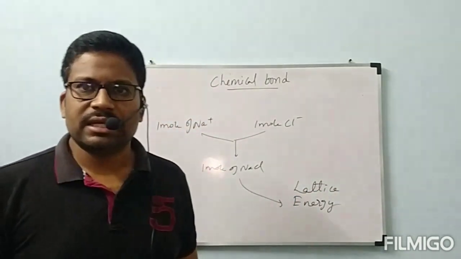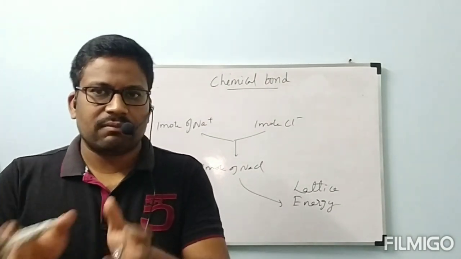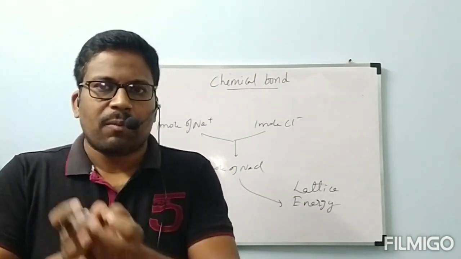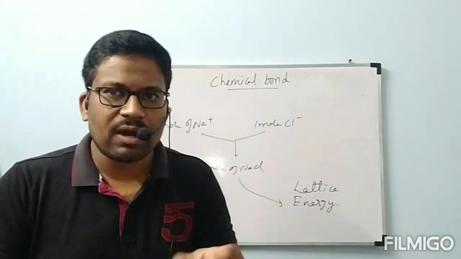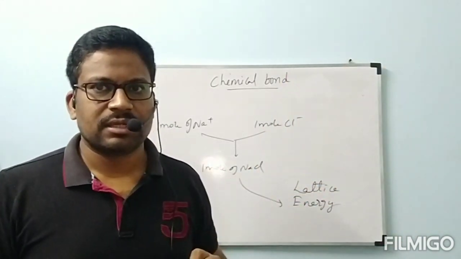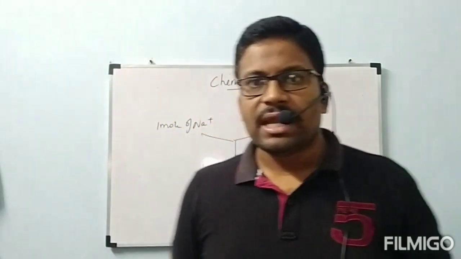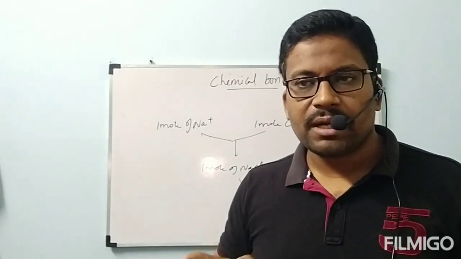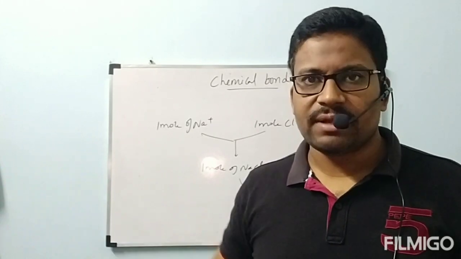The amount of energy released when 1 mole of cations... we should not actually state the number of moles. When positively charged ions and negatively charged ions combine to form 1 mole of ionic substance. Because if you take MgF2, that is 1 mole of MgF2 only, but 2 moles of F minus are required to combine with 1 mole of Mg plus 2.